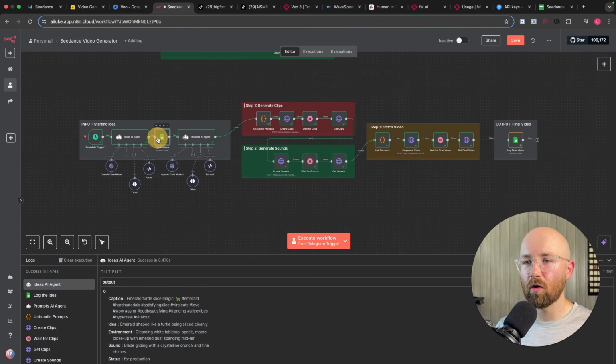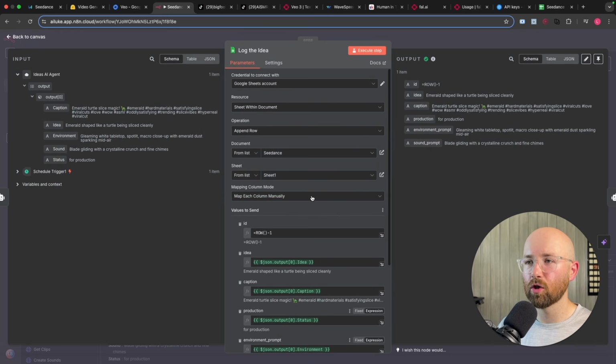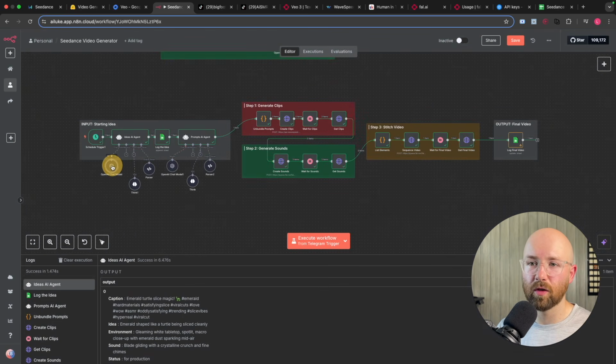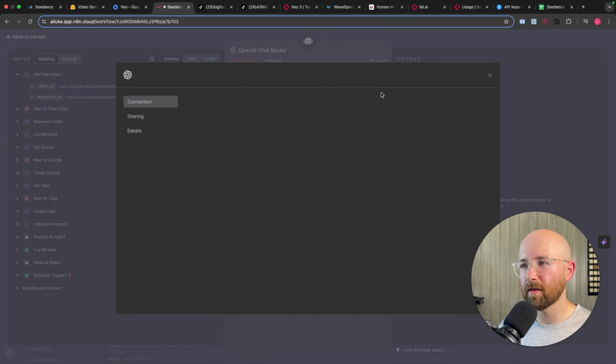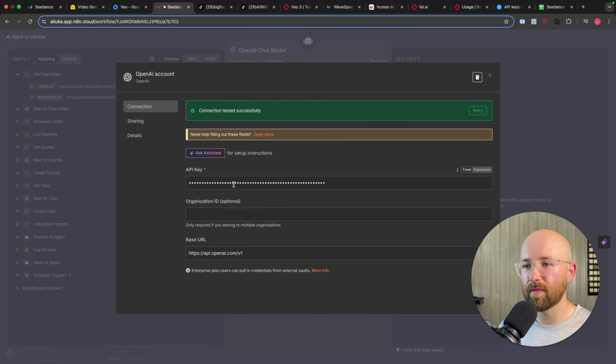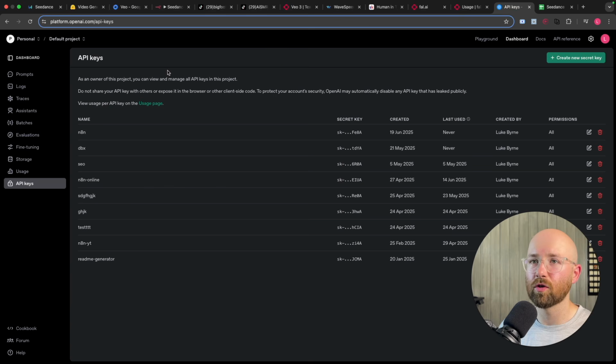Now after that, it then logs it into this Google Sheet. So first, before we go there, if you do need to set up the credentials here, you just click the pen or pencil. And then from here, you get an API key. And to get that, you just go to platform.openai.com/API keys, sign up, add your billing details, create a new secret key.